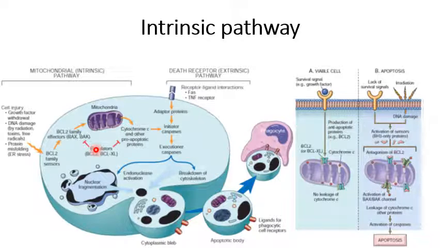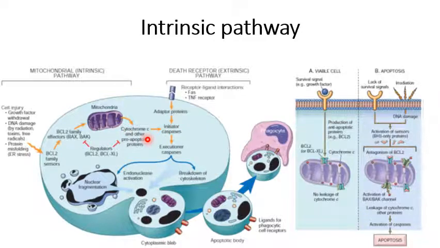Negative into negative causes positive. In that metaphorical way, we can understand that whenever intrinsic pathway is activated, the anti-apoptotic proteins are inhibited and pro-apoptotic proteins are activated, so that apoptosis is facilitated by release of cytochrome C.